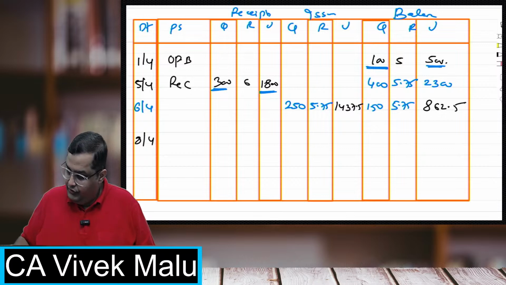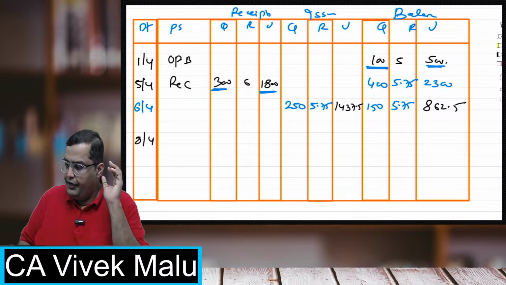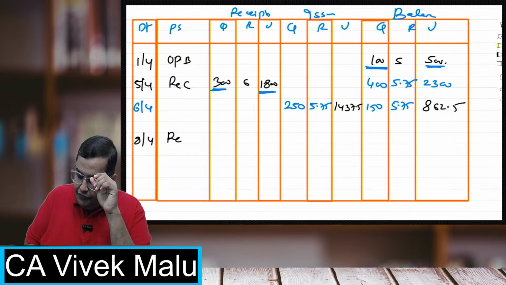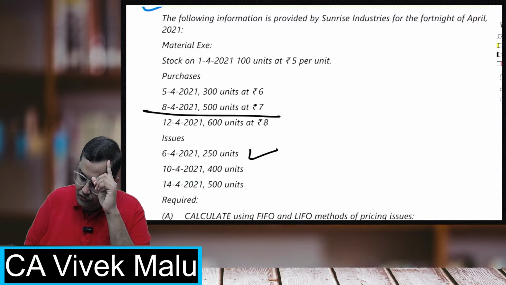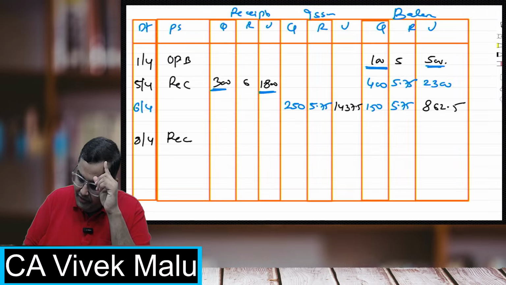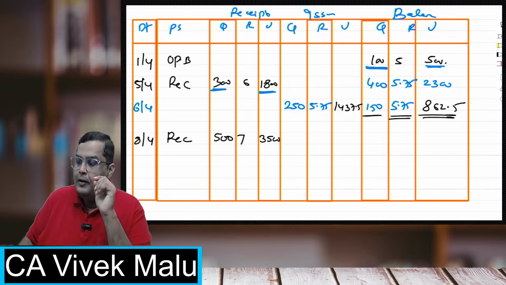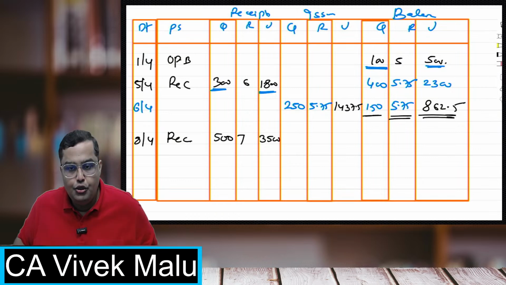Now, students, suppose, for example, on 8th of April, I have purchased 500 units at 7, basically 3500. And the opening was 150 units, value 862.5, rate 5.75. Now, that is my question to you.